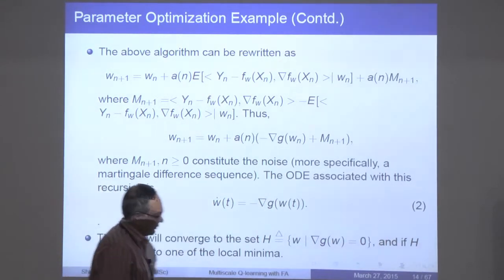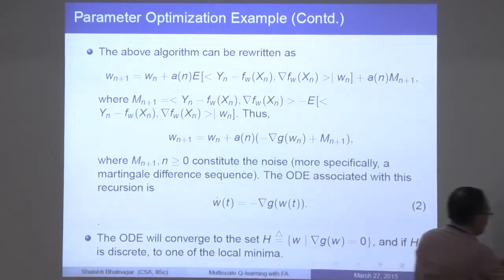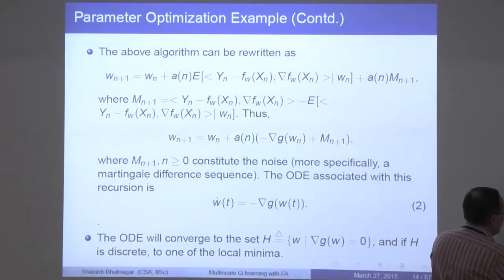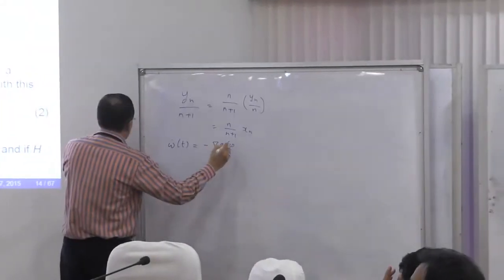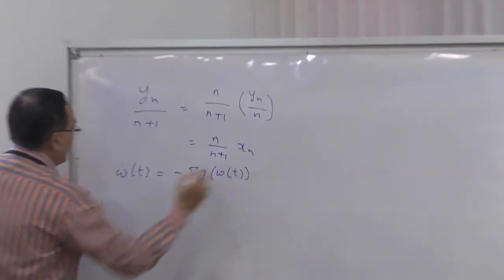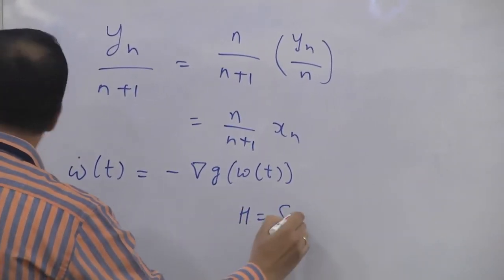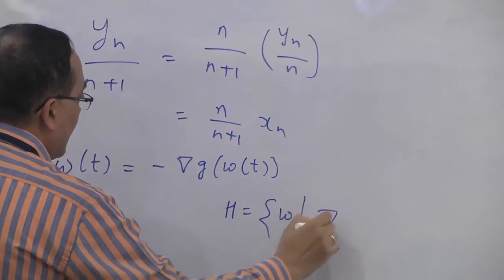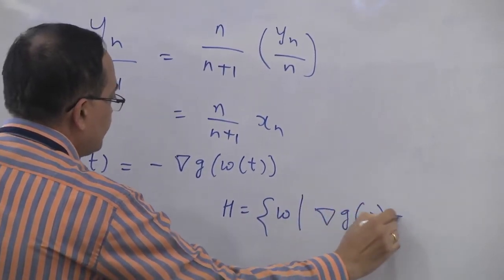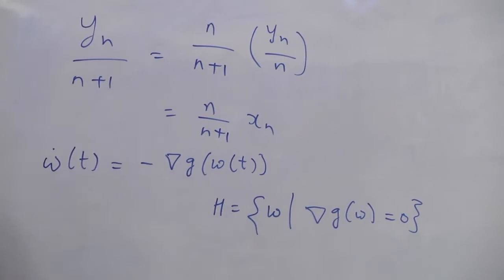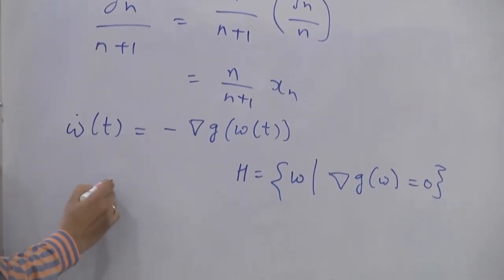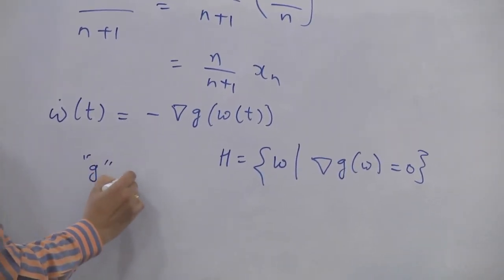So let's say we have H as the set of all w for which grad g(w) is 0. Since g is a Lyapunov function, this is Lyapunov.